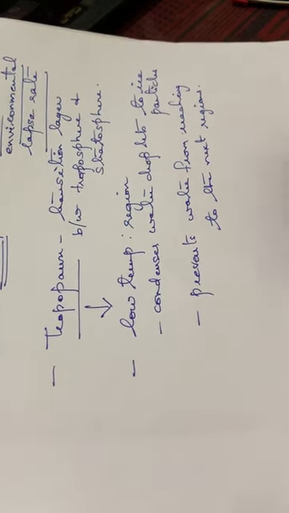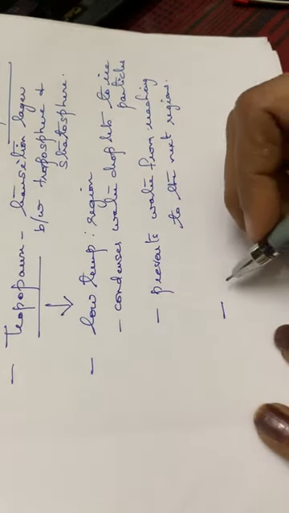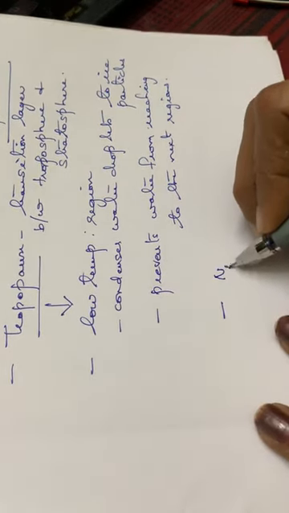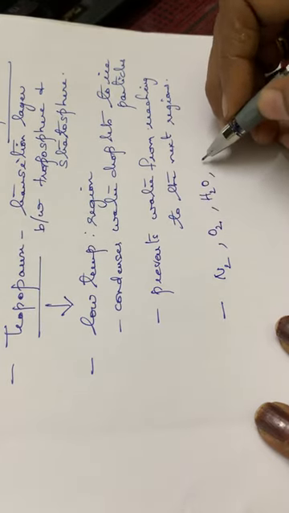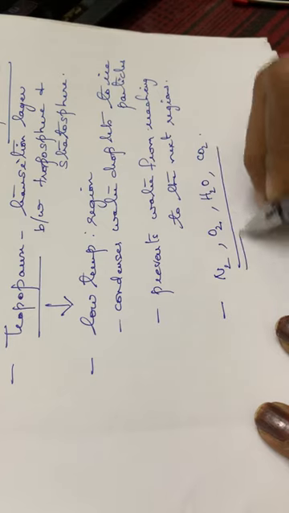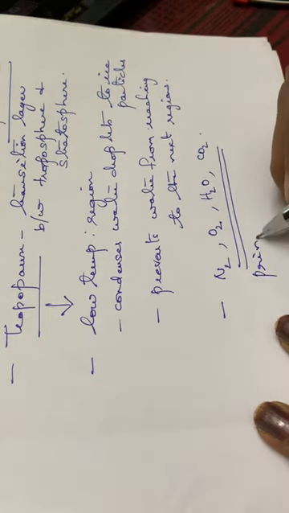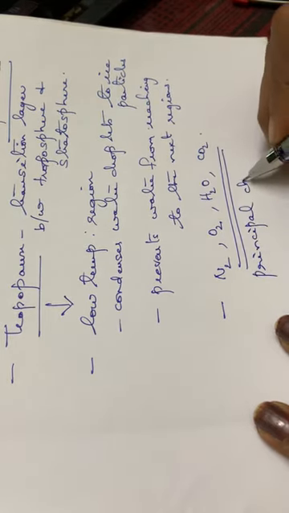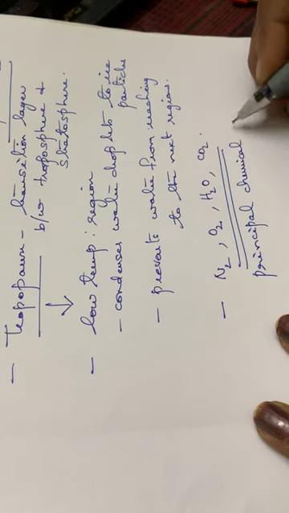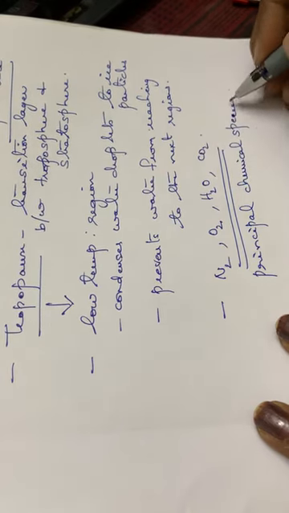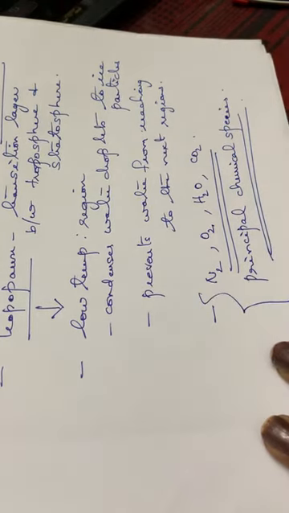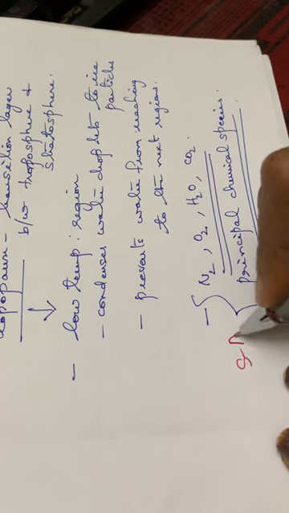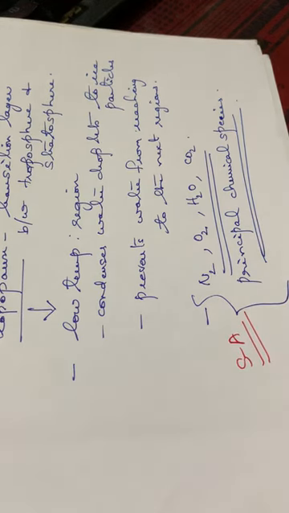And also the major chemical species present in the troposphere are nitrogen, then oxygen, then water molecules or water droplets, then carbon dioxide. So these are some of the principal chemical species. Okay, these are the principal chemical species present in the troposphere. Sometimes it will be asked in an A part question, the principal chemical species present in the troposphere. They are nitrogen, oxygen, water molecules as well as carbon dioxide.